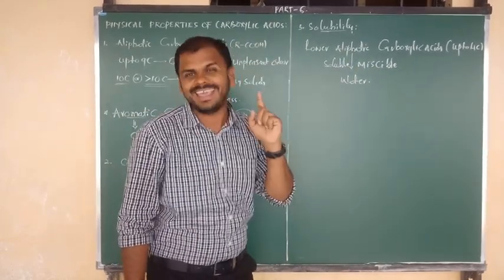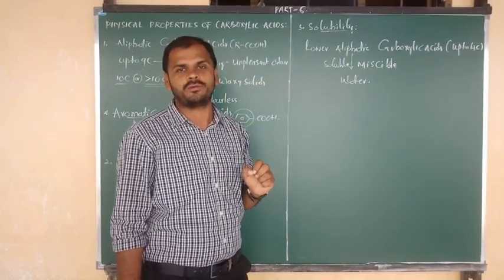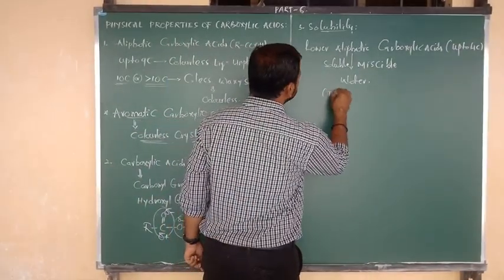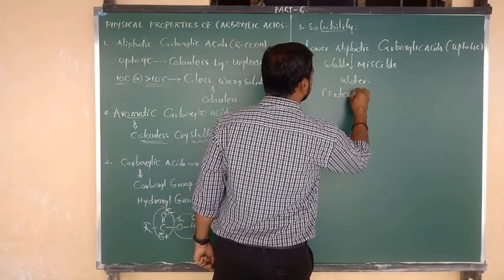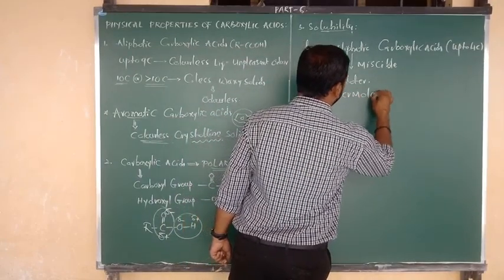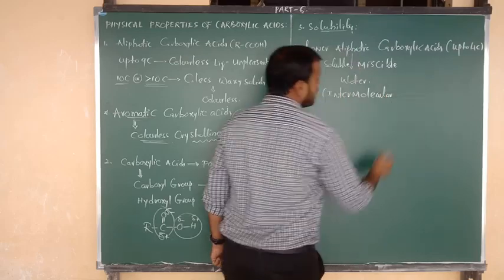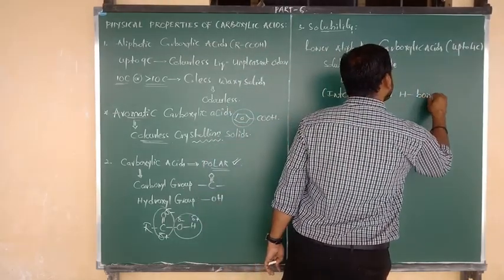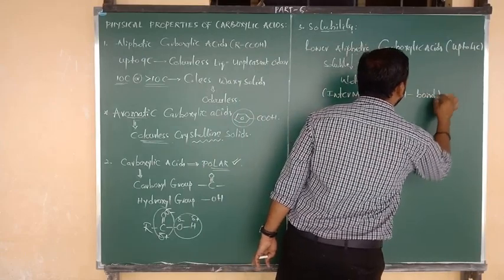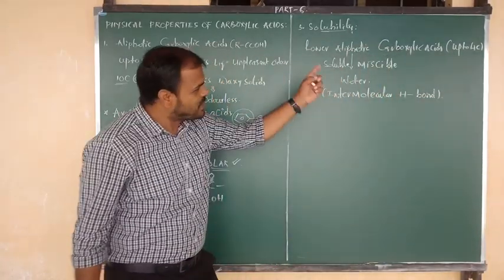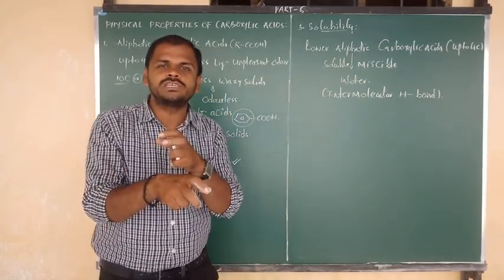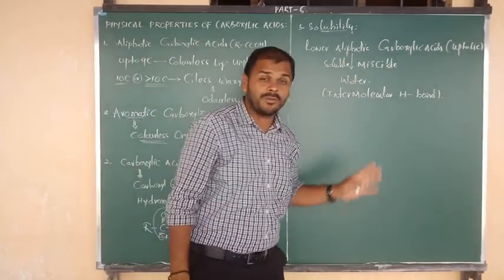The reason is a very important question. The reason is the formation of a bond. The bond, of course you know very well, is known as the intermolecular hydrogen bond. Which type of bond? Intermolecular hydrogen bond. So lower aliphatic carboxylic acids can easily mix in water, they are easily soluble in water.